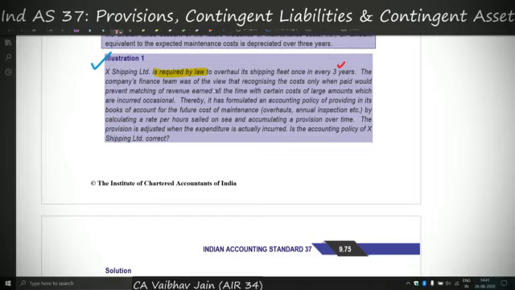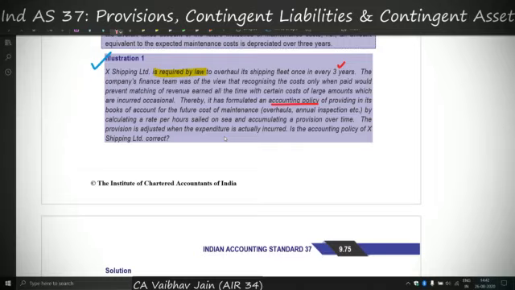The company's finance team was of the view that recognizing the cost only when paid would prevent matching of revenue earned all the time with certain costs of large amounts which are incurred occasionally. Thereby, it has formulated an accounting policy. This is the accounting policy that it provides in its books of accounts for the future cost of maintenance by calculating a rate per hour sailed on sea and accumulating a provision over time. The provision is adjusted when expenditure is actually incurred. Is the accounting policy of X Limited correct?